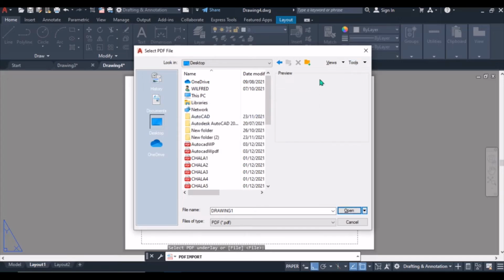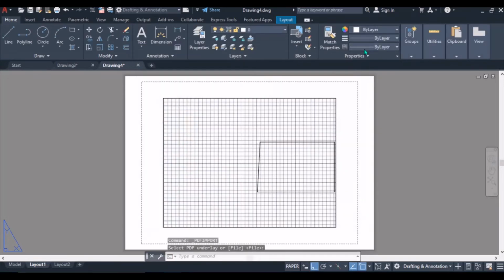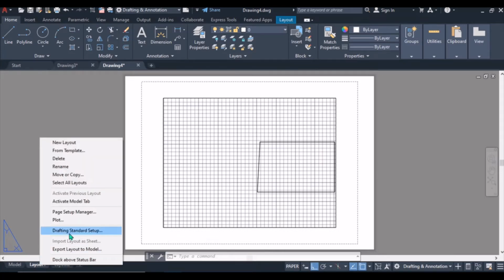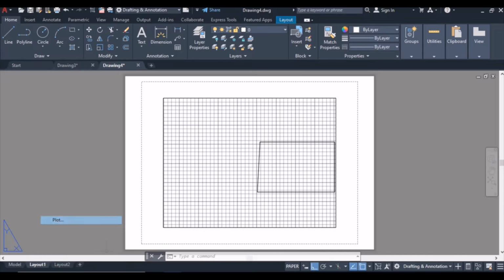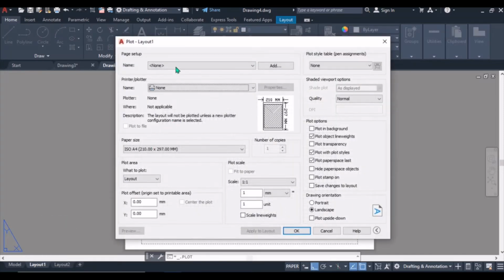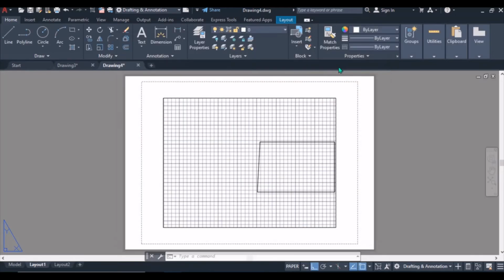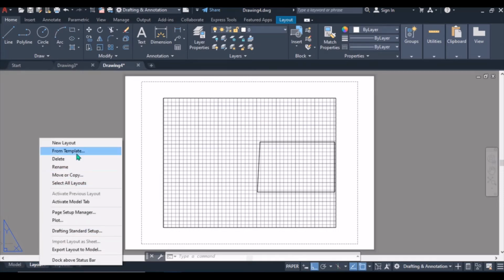So it wants to open. Or another way you can do it is to just right click on your mouse and plot. You can plot directly, and there is an option that will appear, which I will show you in my next video. Don't worry, we'll do this one. Or you can just right click on your mouse and click from template.